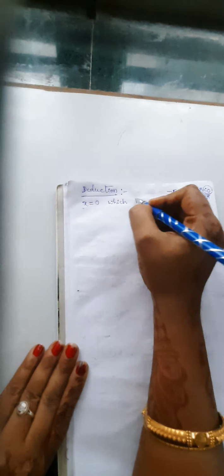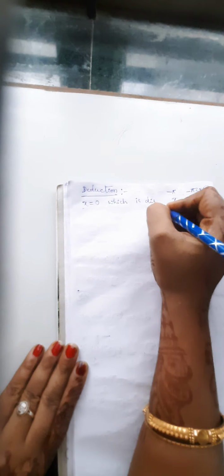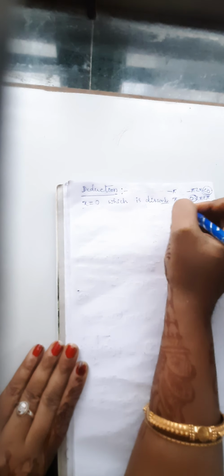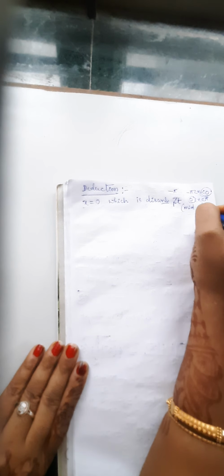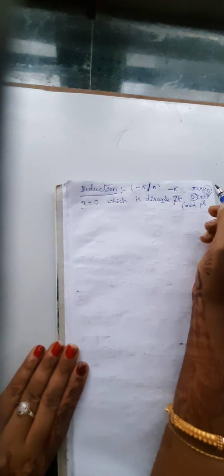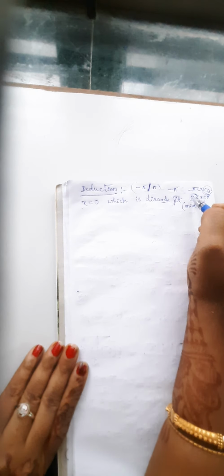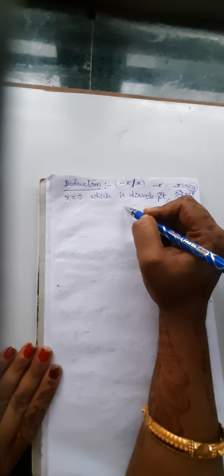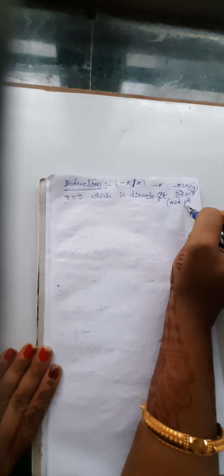So less than 0 means 0 does not lie in the limit. Here also 0 does not belong to this limit. So here x equal to 0, which is a discontinuous point because it is out of the range. It is a discontinuous point. Also it is a midpoint because minus pi to pi is the limit, 0 is here, but 0 does not belong to the interval. So here 0 is a discontinuous point, it is a middle point.